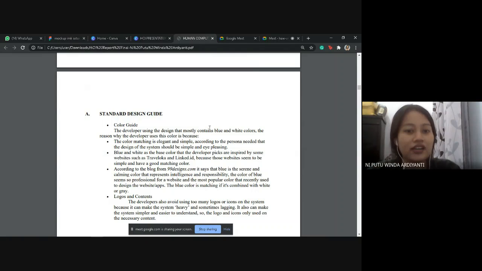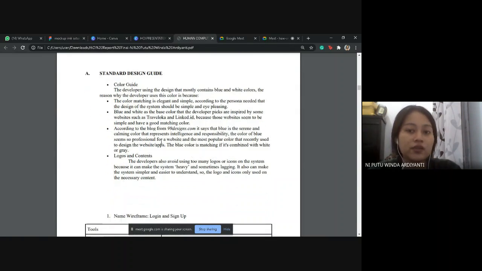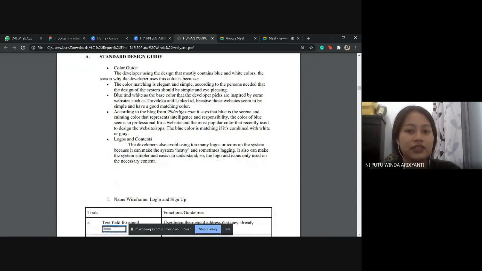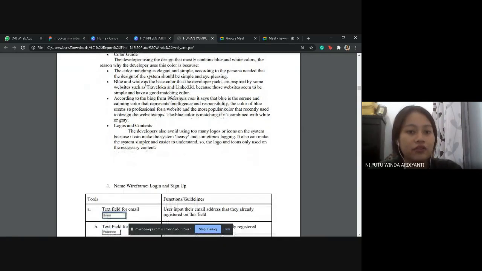The reason why the developer uses color, because the color is matching, is elegant and simple, according to the persona needed, that the design of the system should be simple and eye-pleasing. The blue and white as the base color that the developer picked are inspired by some websites such as Traveloka and LinkedIn, because those websites seem to be simple and have a good matching color.